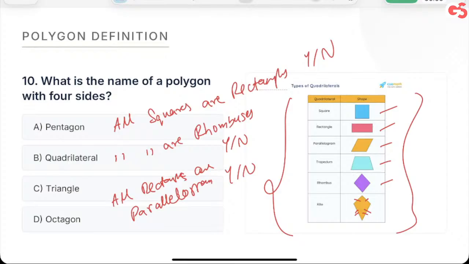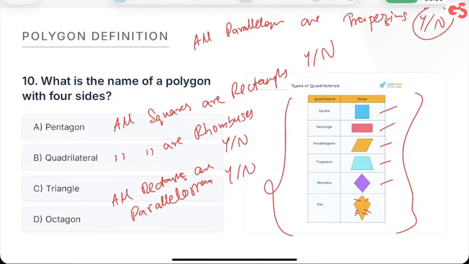Okay. Now tell me, can I say all parallelograms are trapeziums? Yes or no? The last question. And when you answer that, just write yes to fourth. If you write like that, I understand what you want to say. Yes or no to fourth.